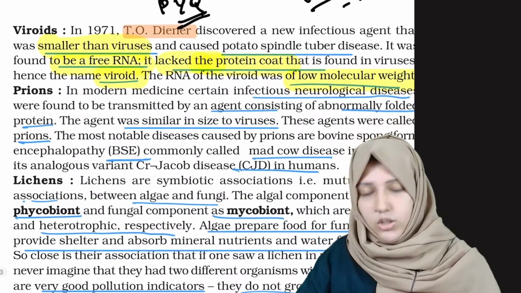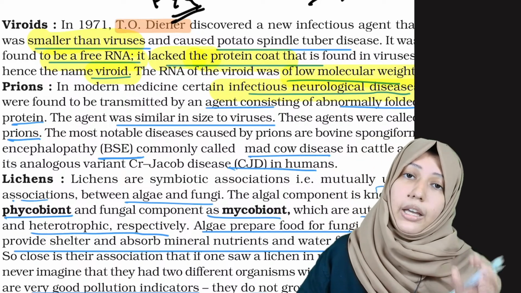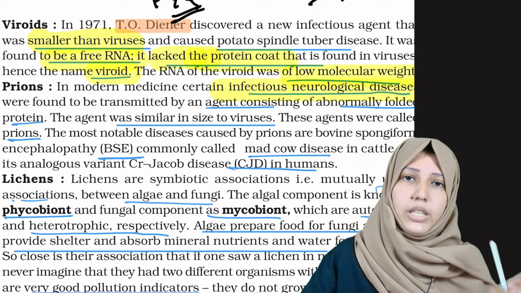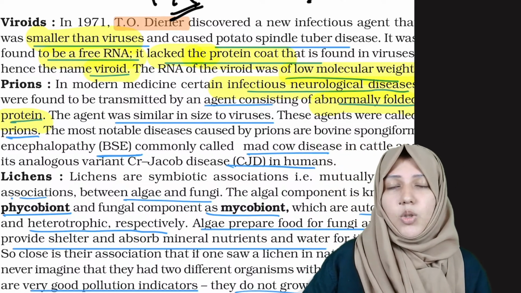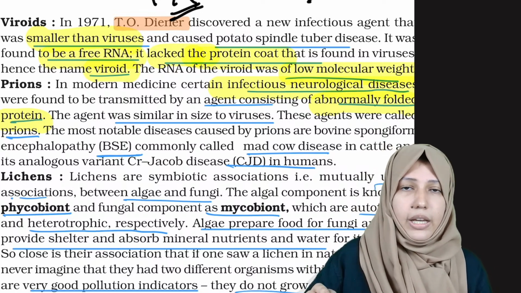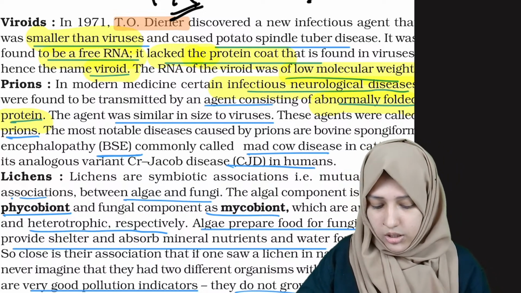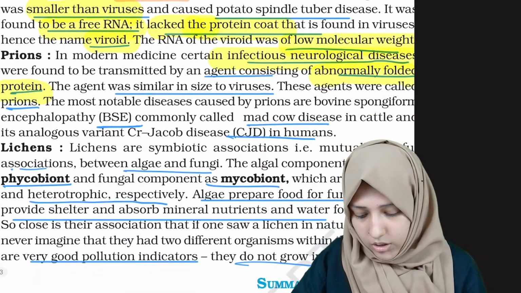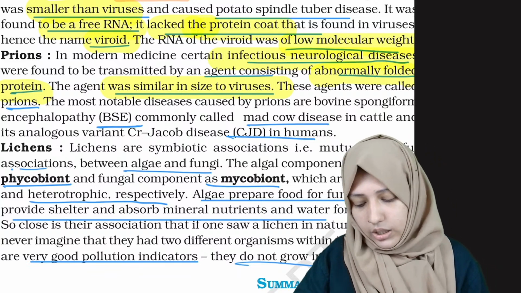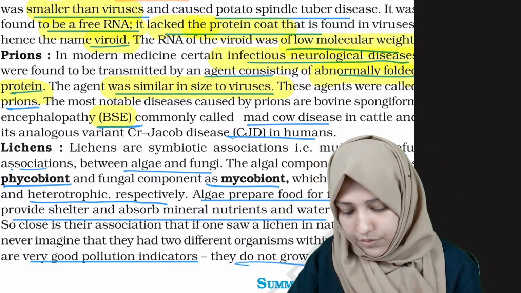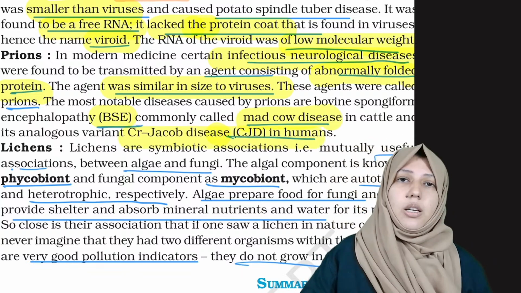Okay. And prions are folded organisms. Prions are infectious. Prions cause infectious neurological disease. Neurological disease means one which affects the nervous system. They are abnormally folded proteins, which we will study further in our higher studies. Just now you have to note that the agent is similar in size to a virus. And what does it cause? Bovine spongiform encephalopathy, also known as mad cow disease, and Creutzfeldt-Jakob disease.